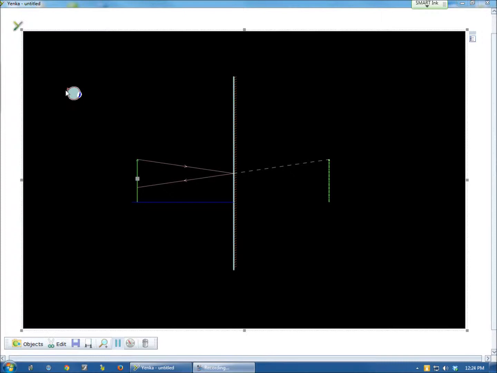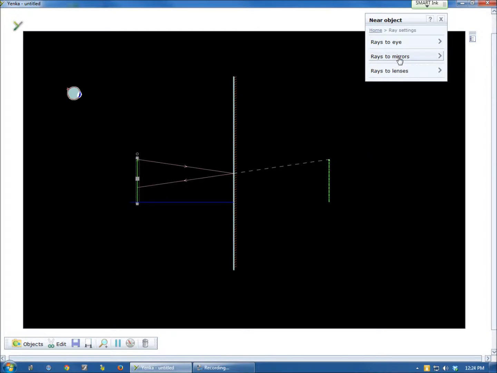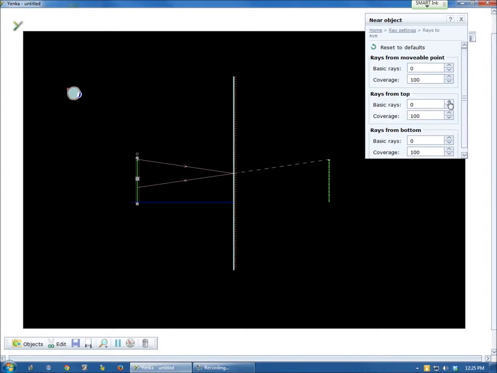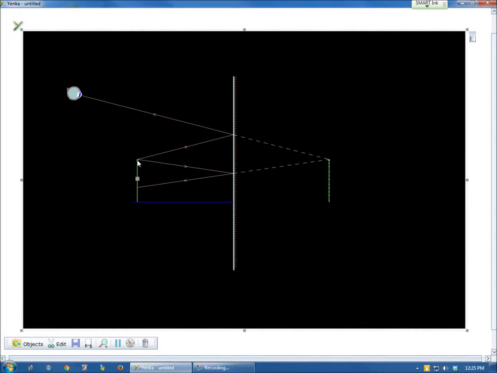To look at that, we're going to look at the eye up here and pretend that this is the eye that you're looking with. Let's pick one ray of light coming from the top to the eye. You can see here that the ray of light leaves the top of the object, hits the mirror, reflects across the normal with the same angle, and comes back to the eye. Now here's the tricky part. The reason it forms a virtual image is that our eye thinks that this ray of light traveled in a straight line. For it to travel in a straight line, it would have to originate back here beyond the mirror.